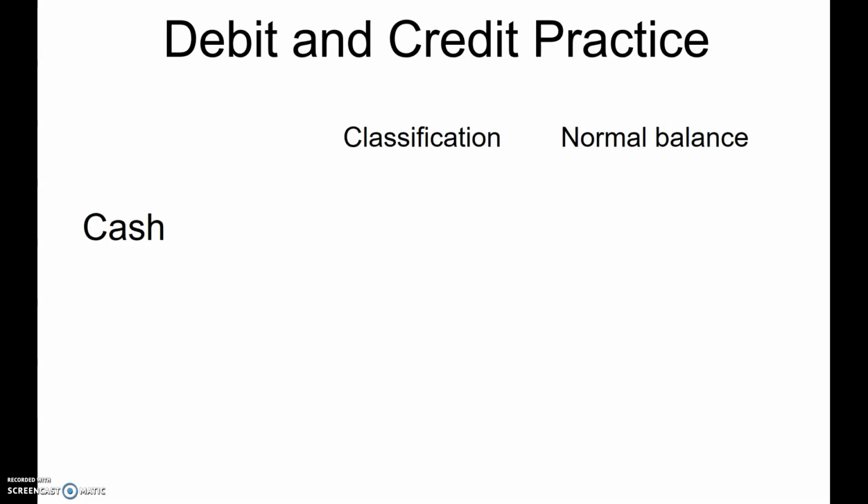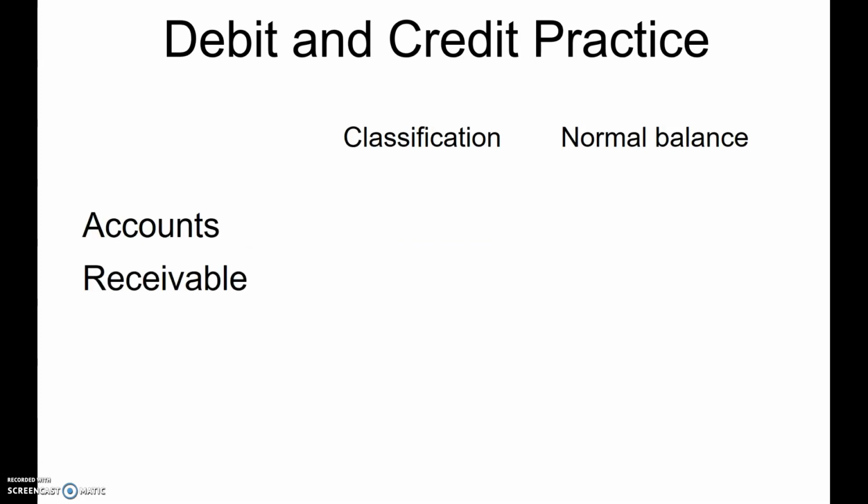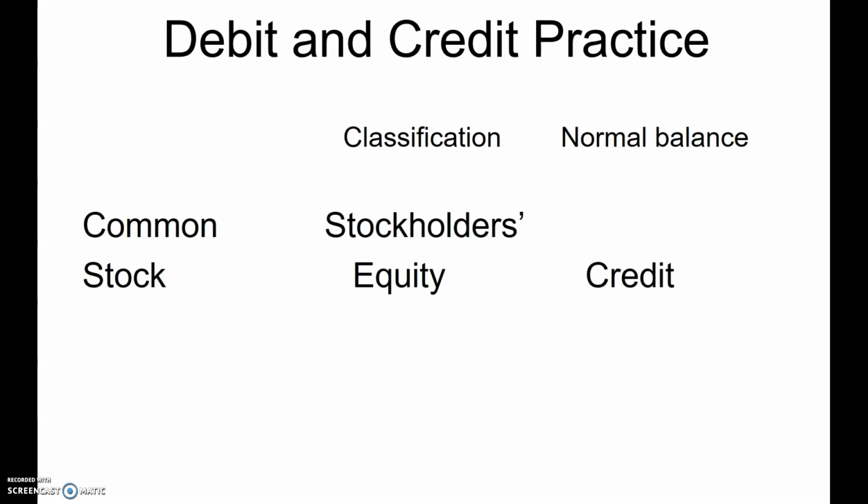Okay, so to start off, cash. We know cash is an asset. Asset has been assigned a normal balance of debit. Wages expense. The classification, it's technically equity, but I like to look at it in its own classification as an expense. And the normal balance of an expense is debit. Accounts receivable. Again, that's an asset. Assets have a normal balance of debit. Common stock. So this is stockholders' equity. The normal balance is going to be credit.